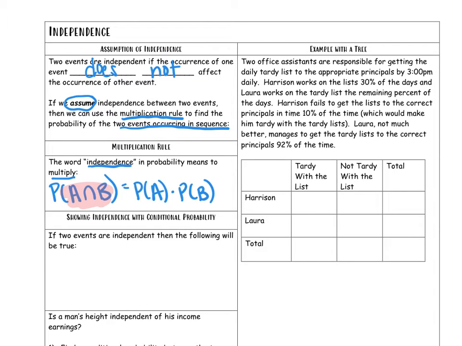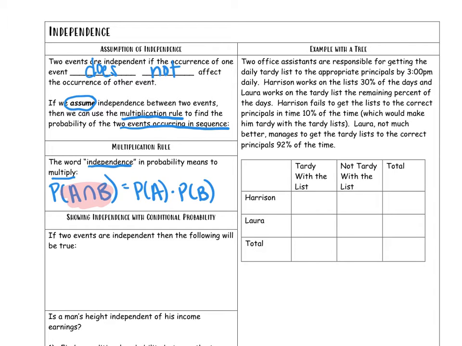And here's how we show that two things are independent mathematically. We can use the conditional probability, because the conditional probability says that if one event already occurs, what's the probability of the other event? Well, if the two events are independent, regardless if one event occurs, it shouldn't affect the occurrence of another event. So we use the definition of the conditional.